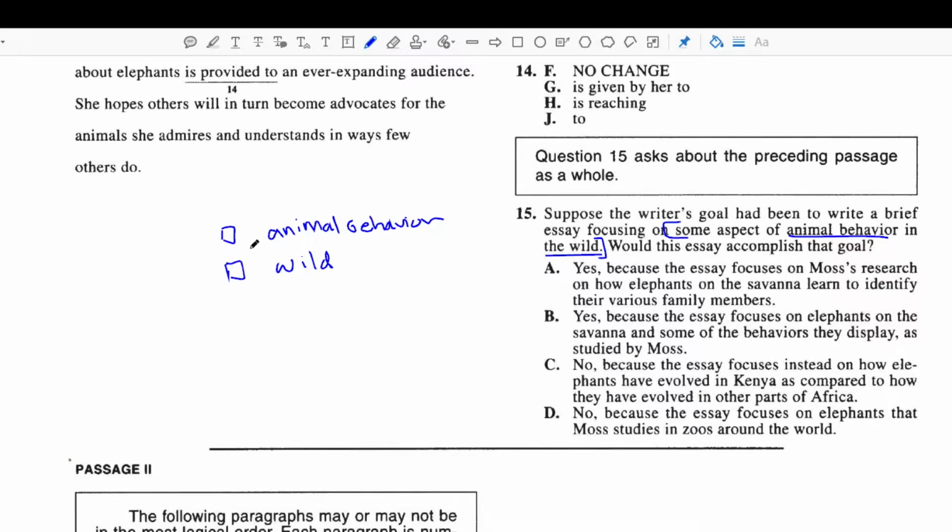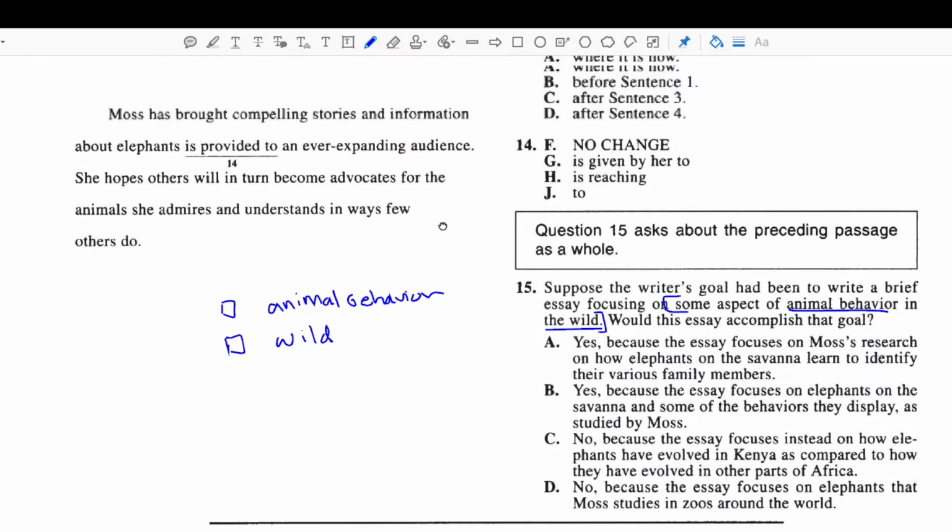If one of these is wrong, so let's say it's focused on animal behavior but not in the wild, it would be wrong and the writer should not do that, or it would not accomplish that goal. Or if it was about animals in the wild but not about their behavior, again, this would not accomplish that goal. So let's read through here and see if both of these are accurate.